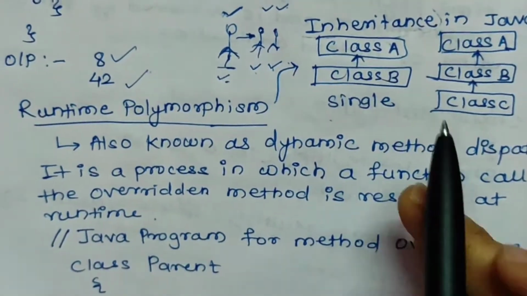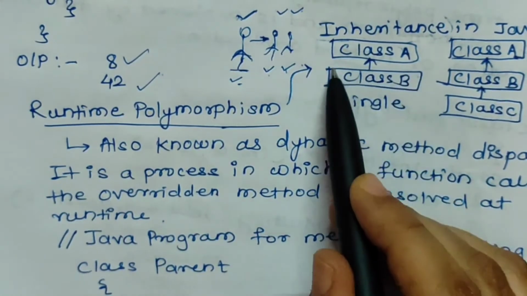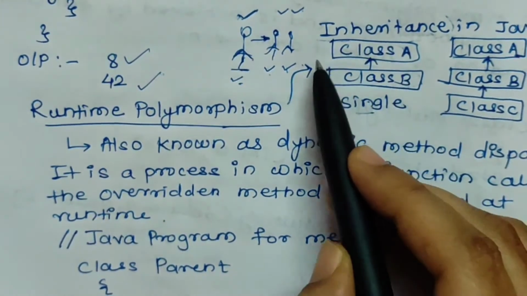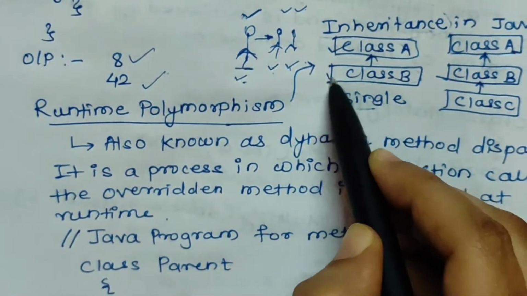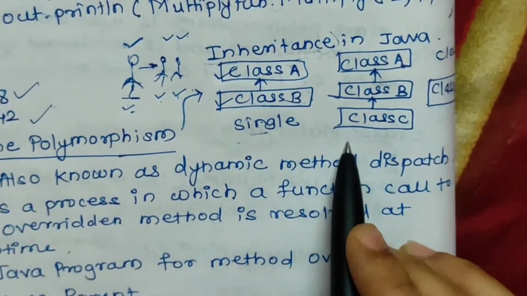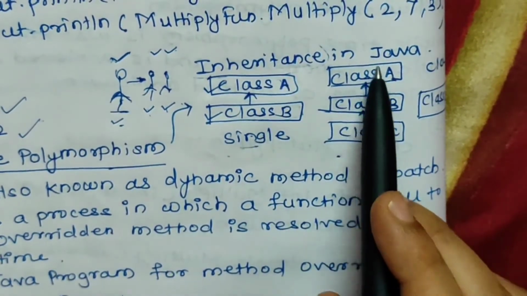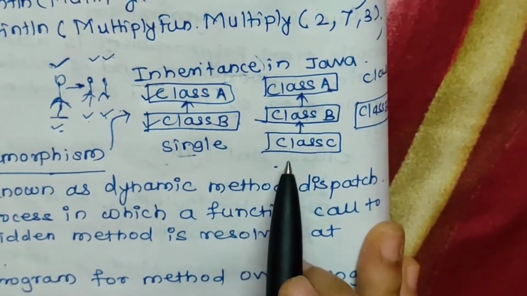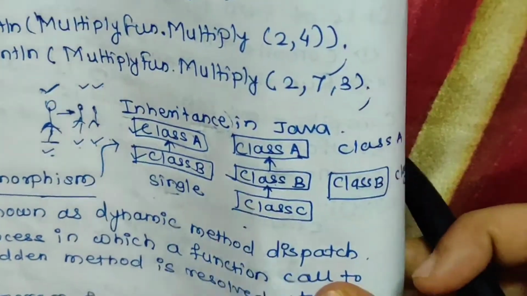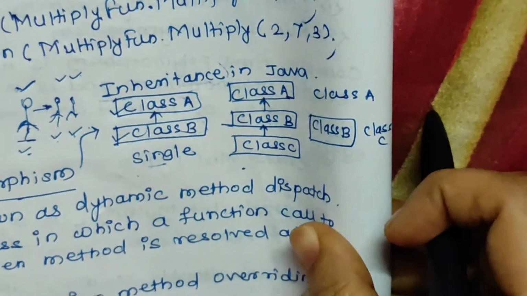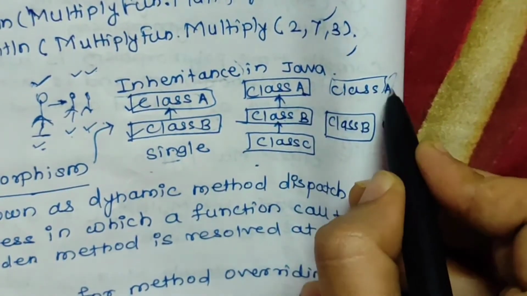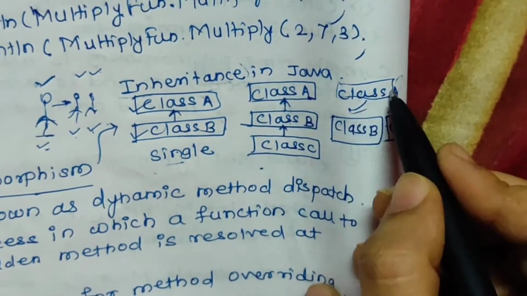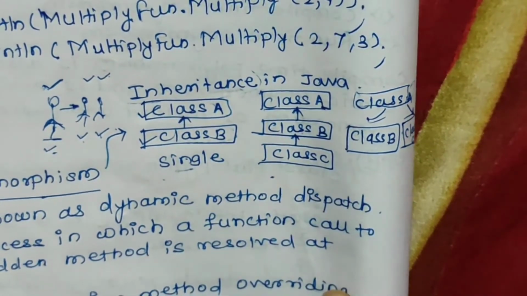In a similar way, the properties of one class will be there in the inherited class. For example, here this is single inheritance. Whatever properties class A has will be inherited in class B. You can see here this is multi-level inheritance where class B is inheriting properties of class A and class C is inheriting properties of class B. There is another type of inheritance, hierarchical inheritance, where class B and class C both are inheriting the properties of class A.